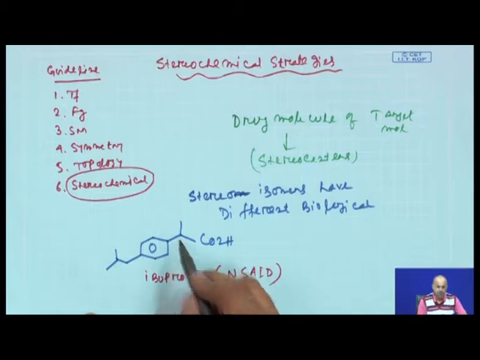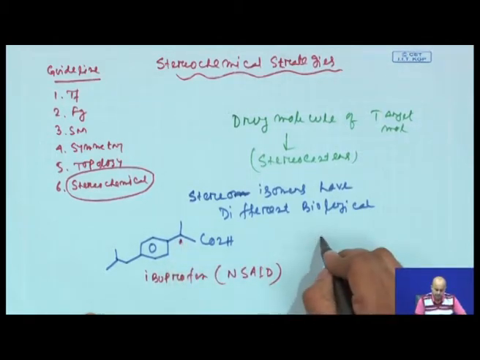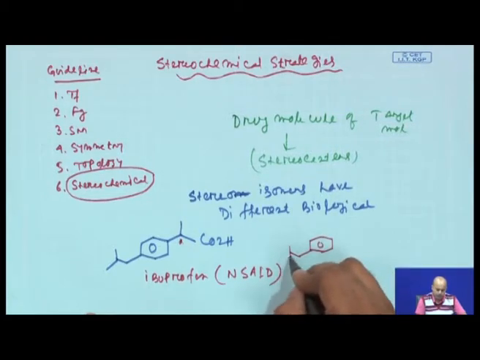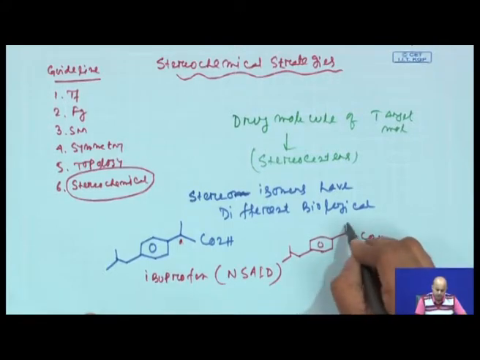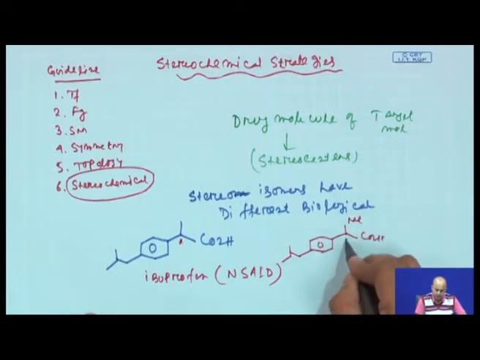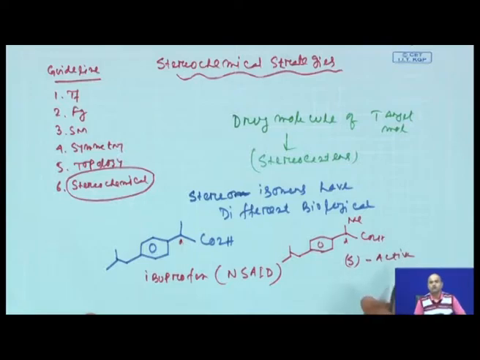And if you see the structure, this compound has a stereocenter here, and in reality the S isomer of ibuprofen has the main biological activity, the S enantiomer. The S enantiomer is the active form. The R isomer is basically inactive.